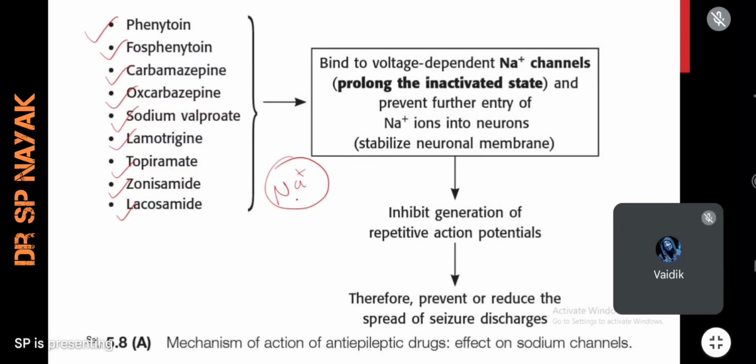Actually, you see, we have three types of sodium actions. Actually, regarding the sodium channel, just imagine this is the cell membrane, the nerve cell membrane.